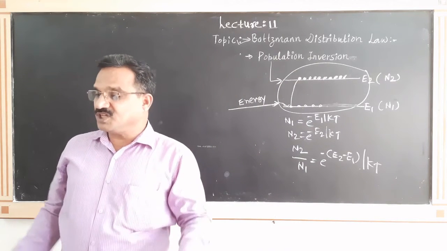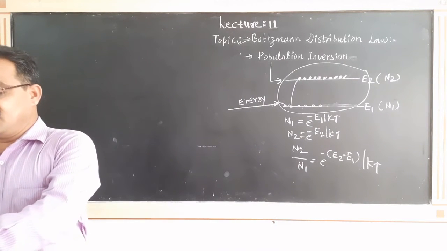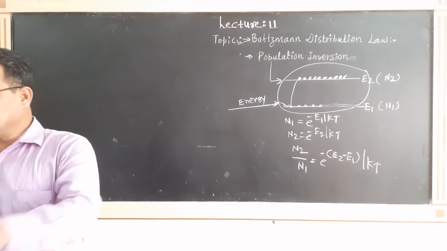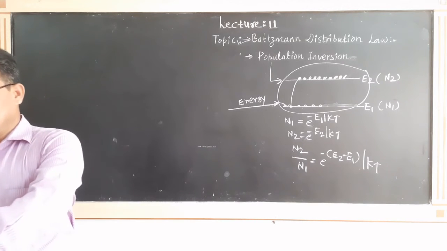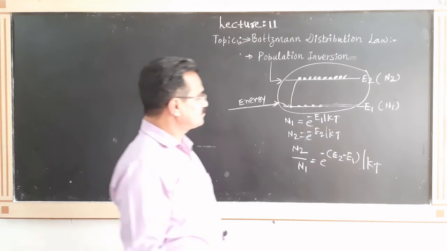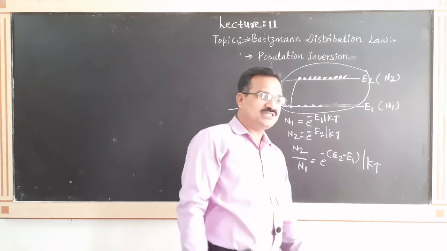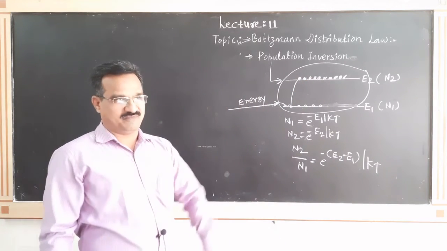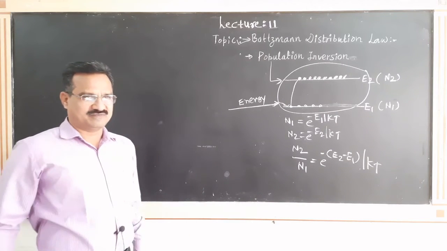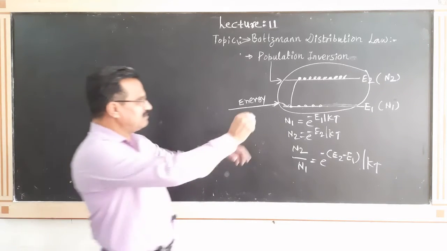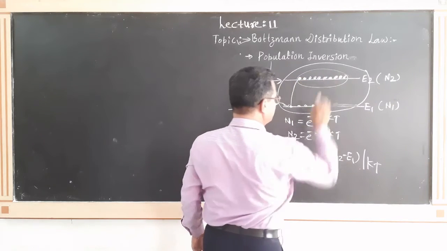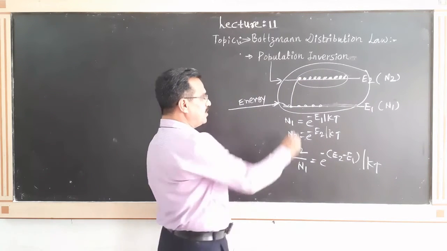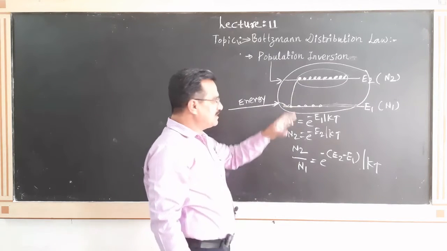When the population inversion occurs, that condition we call the inverted population or population inversion. But you remember that such population inversion occurs only momentarily.